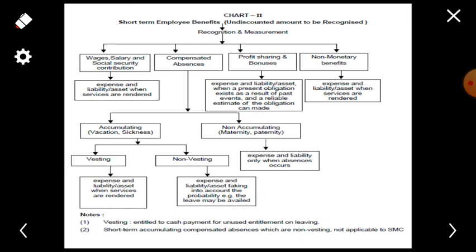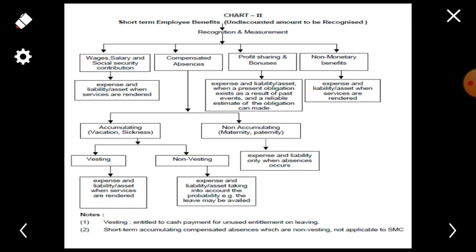So here, as you can see, short-term benefits are nothing but wages, salaries, social security and contributions. So wages, salaries means what? Whenever employer is paying salary or wages to the employee, at that time this is an expense to the employer. Or certain times when the employer is not in a position to pay these expenses or to pay these benefits to the employee, at that time these expenses will become the liability.